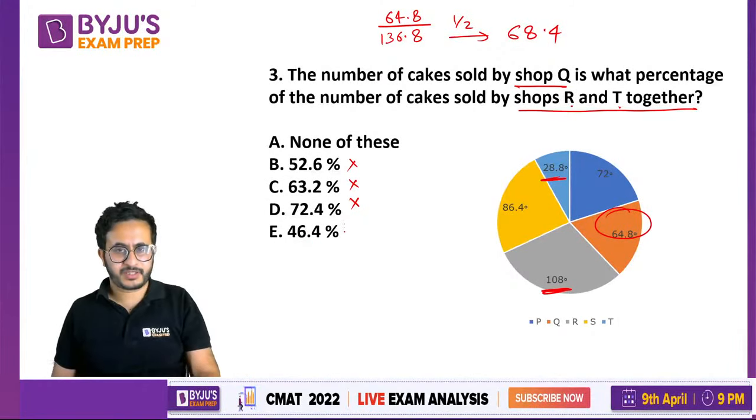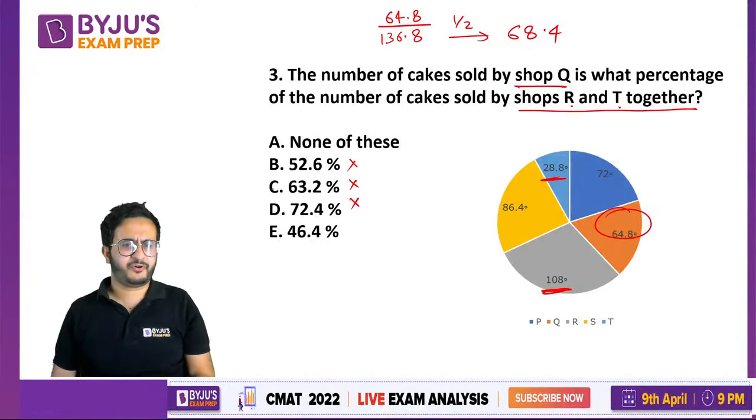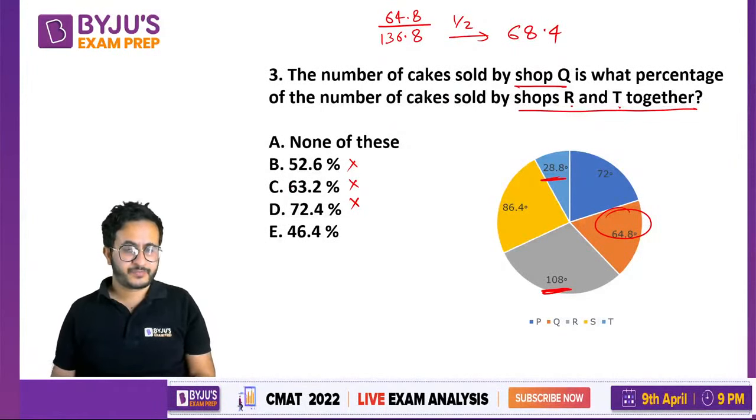If there is no option none of these, you could say that directly 46.4 is the answer. Okay? But there is an option none of these, so let us check. ठीक है, कि ये 46.4 ही होगा या 42 हो सकता है, कम भी हो सकता है, right? So let us check. So R and T, right? हम सही तो कर रहे हैं ना?